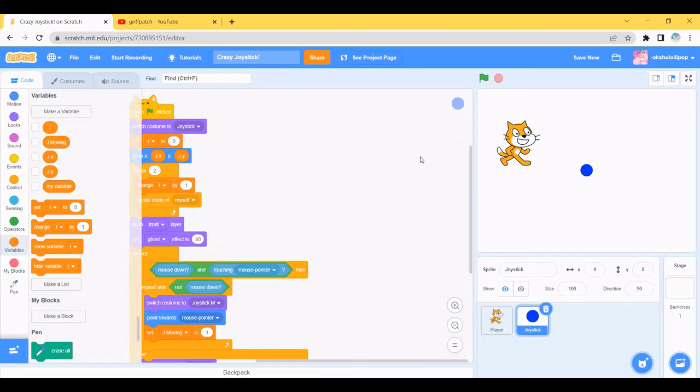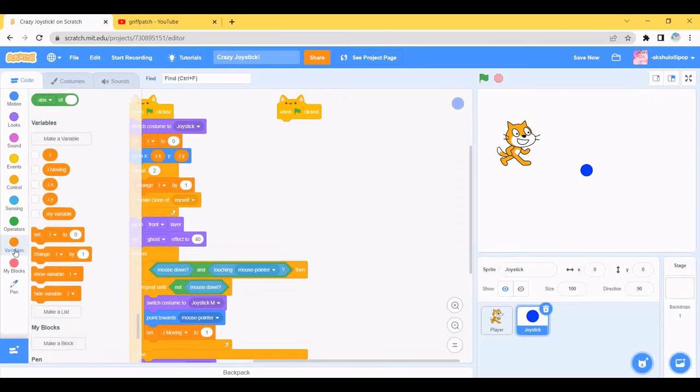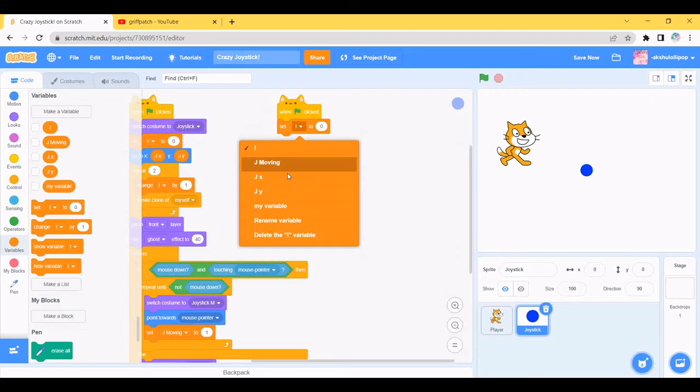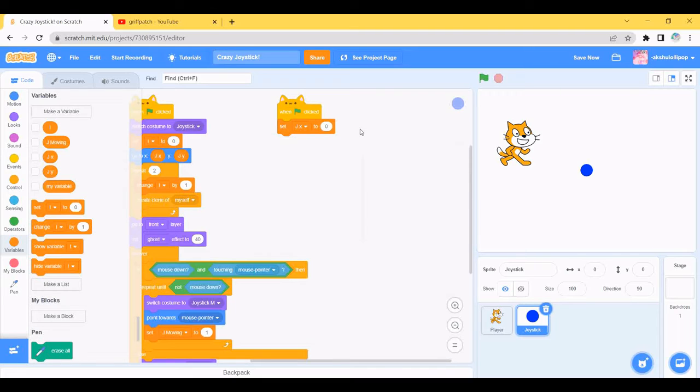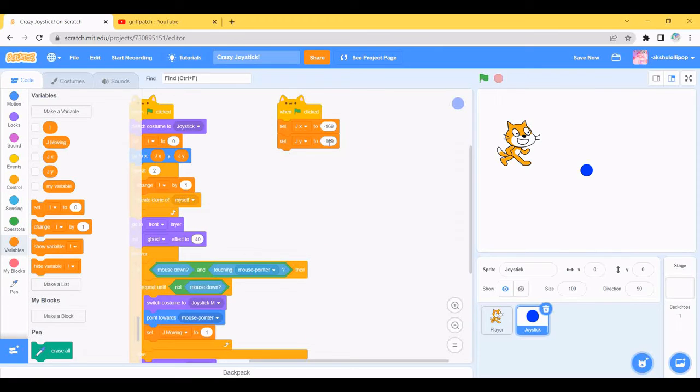We do have a bit more code. So go to the events and drag the when flag clicked block. Now go to the variables and drag the set j, yeah, to minus 169. Yeah, and just duplicate this and I'm changing to jy and minus 114.